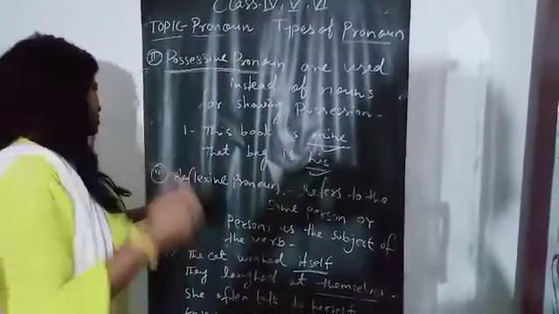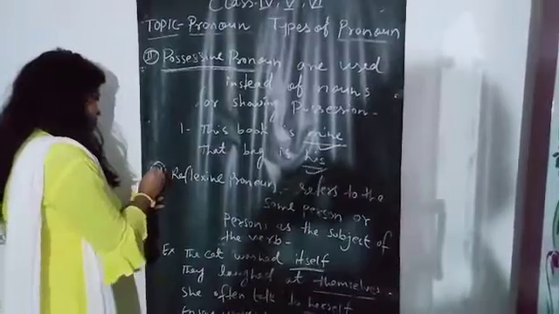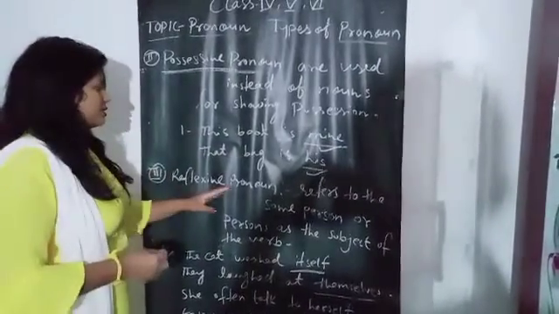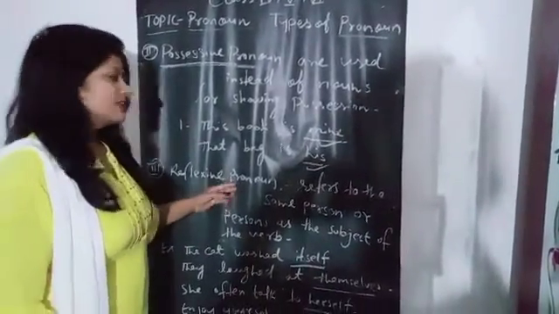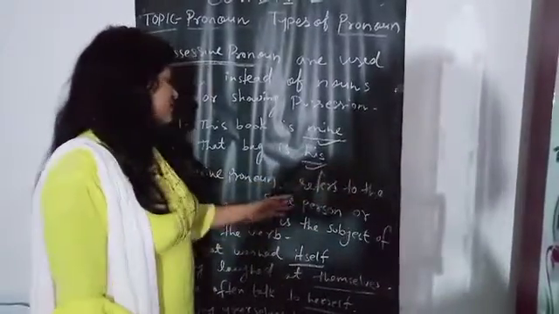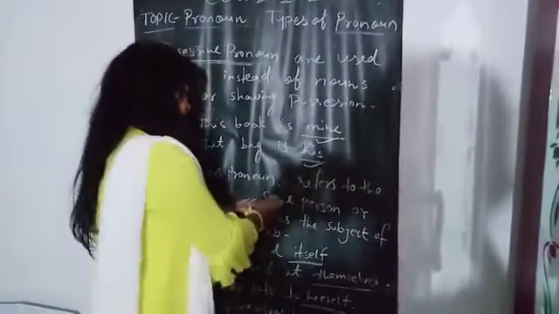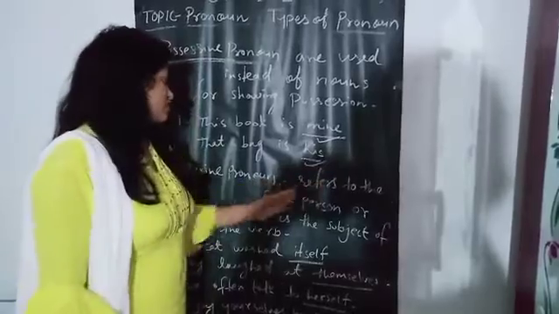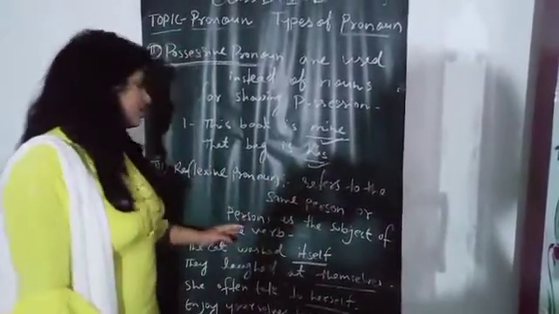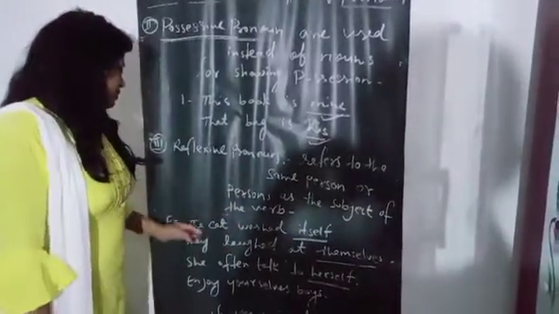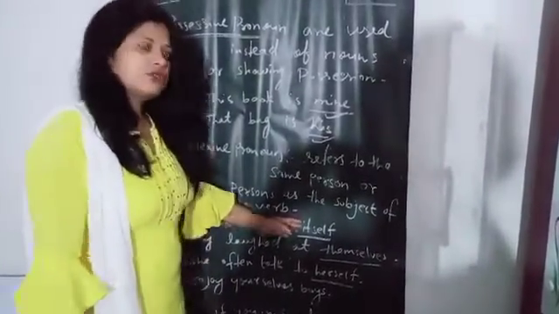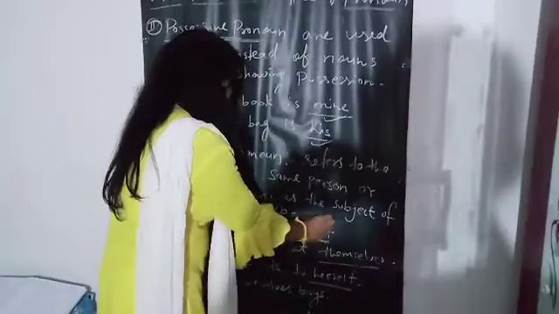Now talking about the third type, reflexive pronoun. What is a reflexive pronoun? It refers to the same person or persons as the subject of the verb. Here are examples. The cat was itself. So itself is a reflexive pronoun. They laughed at themselves. So themselves is a reflexive pronoun.